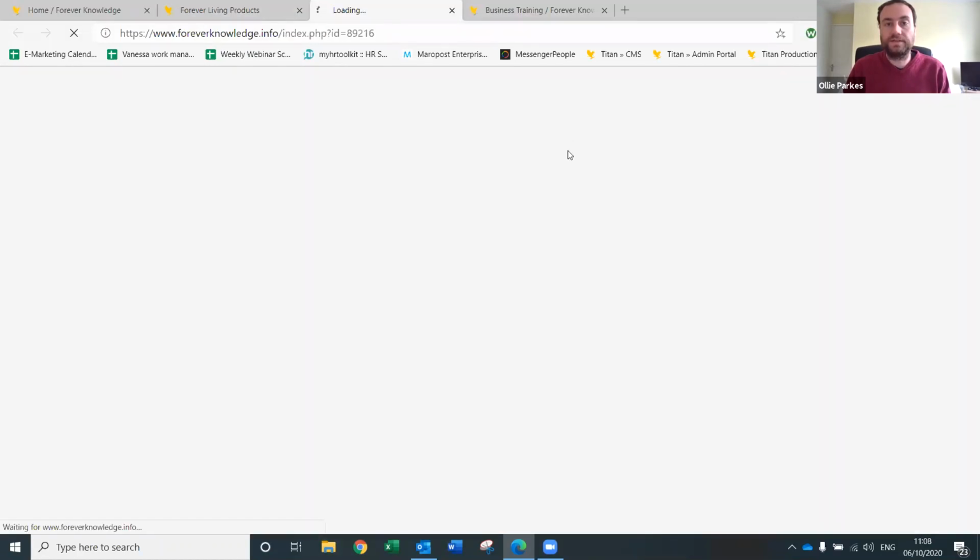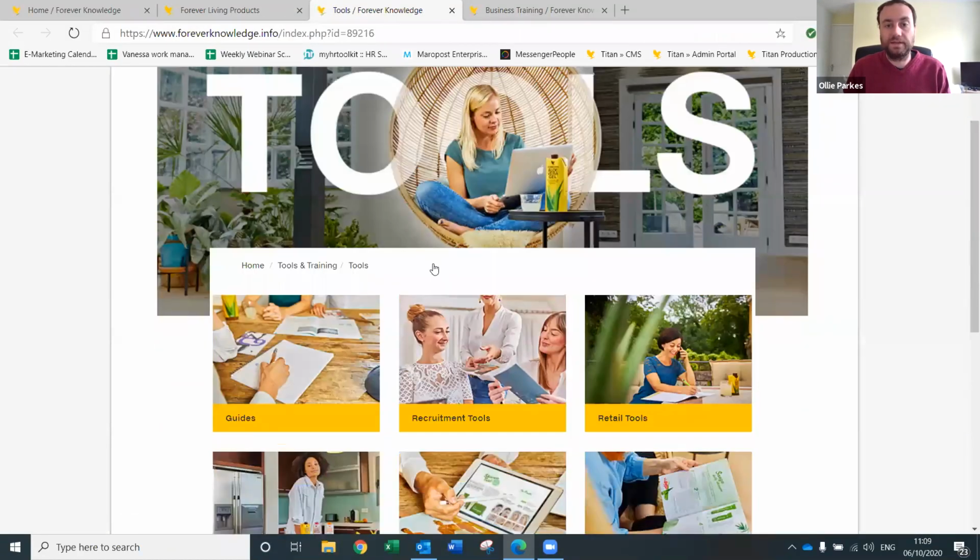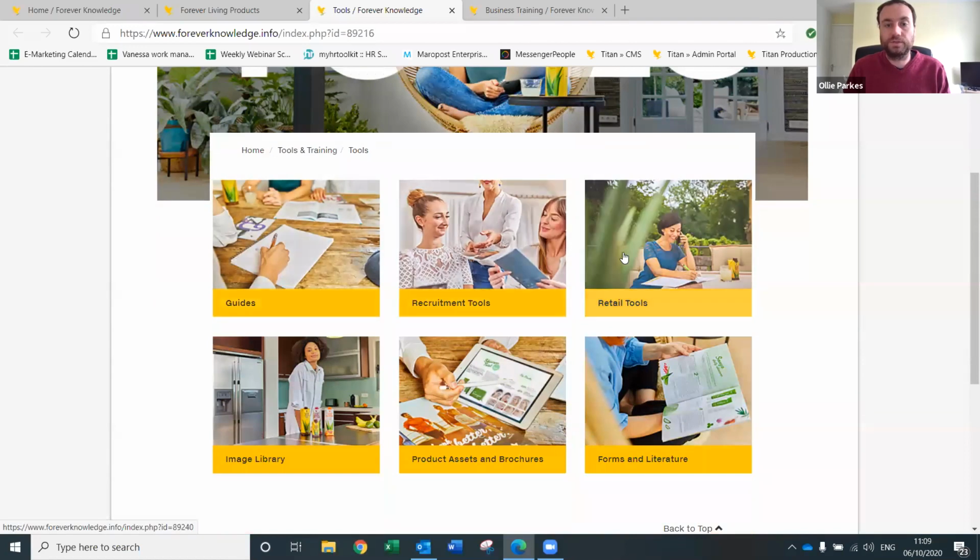You've got the tools as well. Again, this goes out to Forever Knowledge again. And you've got your guides, recruitment tools, image library, anything that you may want to use in terms of tools that we offer is all available here. We are constantly evolving this area as well. So please, if you have any ideas of what you would like to see in this area that you can't find, or anything that doesn't quite make sense, then just email the marketing email address, and we'll do our best to make this as user-friendly as possible. That's the whole aim for it, to make it as simple as possible for you.